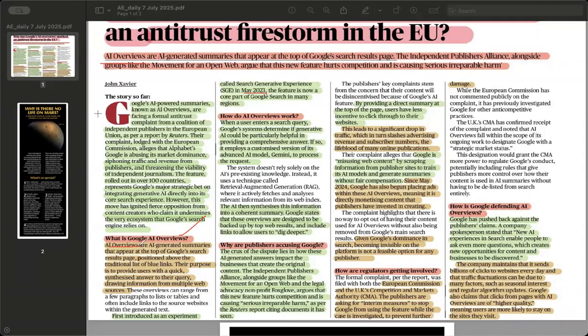They told the European Commission, which is basically the law-making body of the European Union, that Google is abusing its power. Okay? So their argument is that Google's AI is using their content to create summaries, so users don't even click on the actual websites anymore. And because of that, publishers are losing money as well as readers.